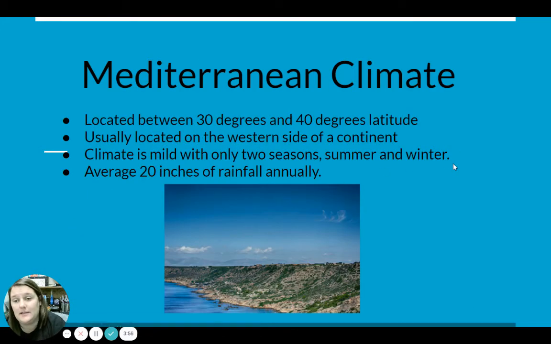All right. Next, we have the Mediterranean climate. It is located between 30 and 40 degrees latitude. It's usually located on the western side of a continent. The climate is mild and it only has 2 seasons, summer and winter. Average of 20 inches of rainfall annually.